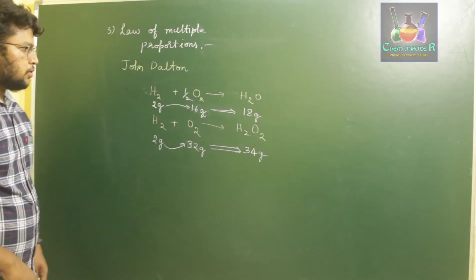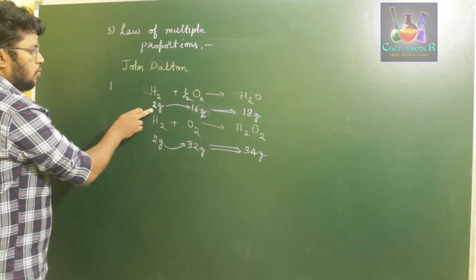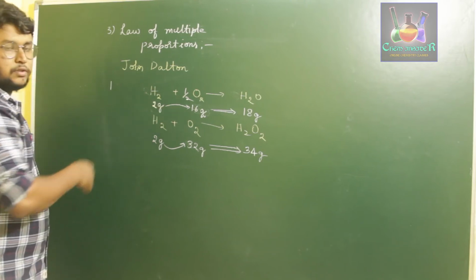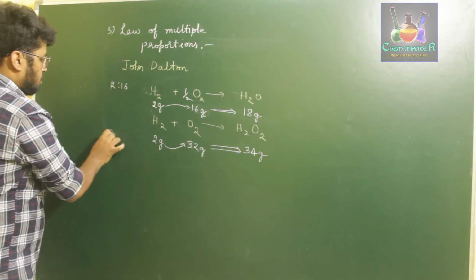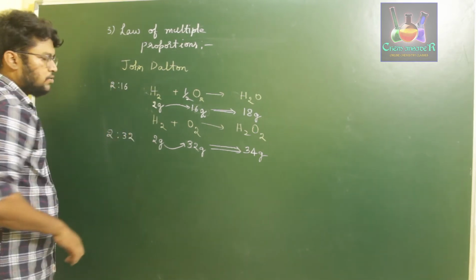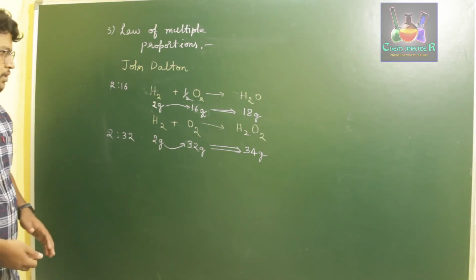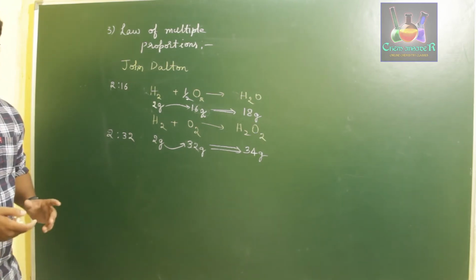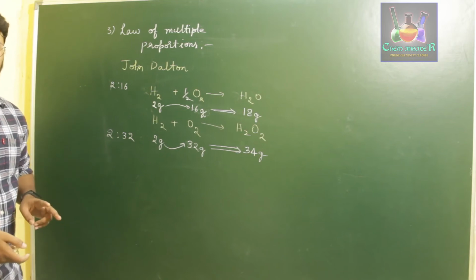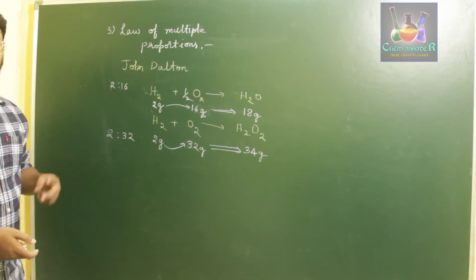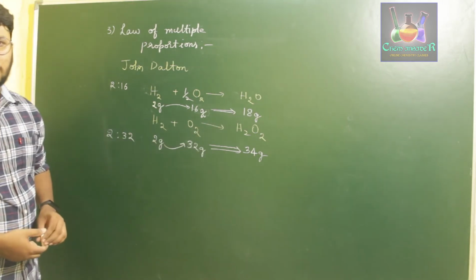If you write down the ratios of hydrogen and oxygen reacting, here it is 2 grams of hydrogen with 16 grams of oxygen, that is 2:16, whereas here it is 2:32. So almost it's a double value. So the law of multiple proportions says that if two different elements are taken in two different proportions, they give us different compounds.